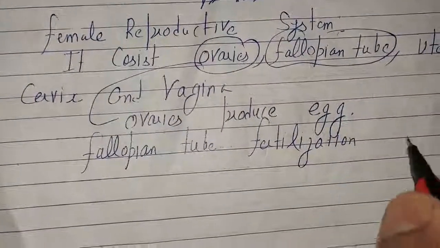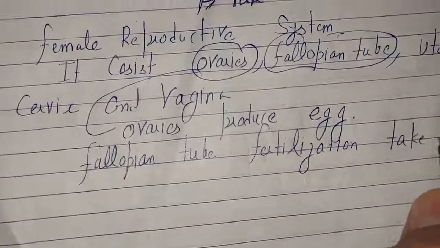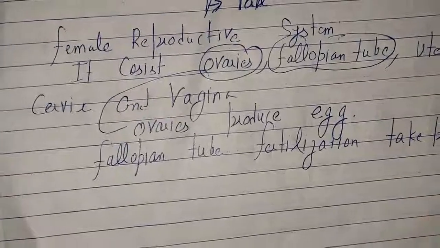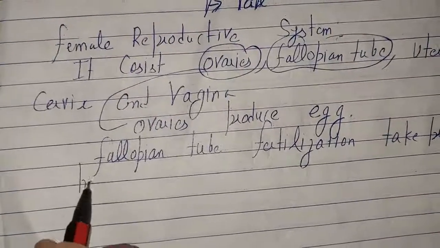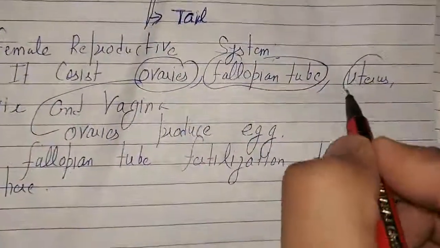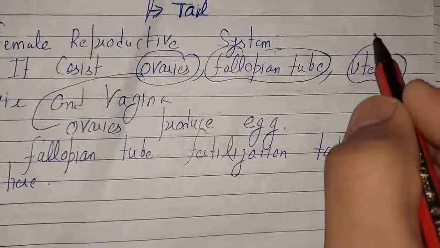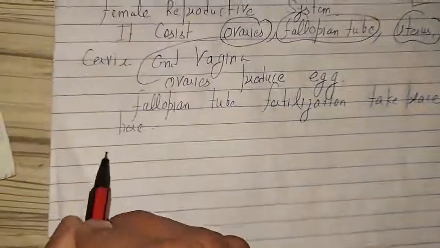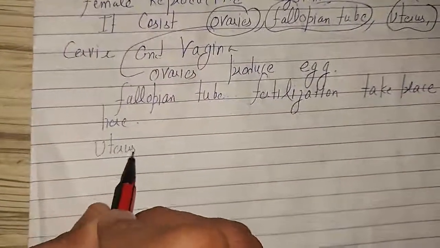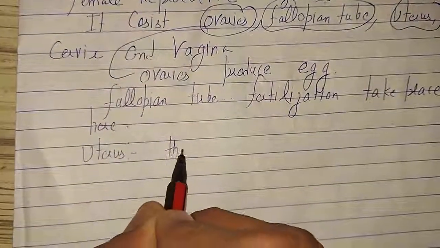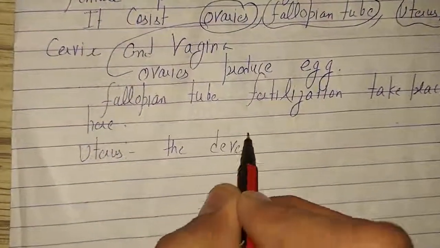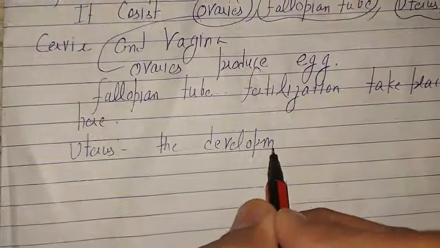After fertilization, the zygote is formed. The development of the zygote will take place in the uterus.